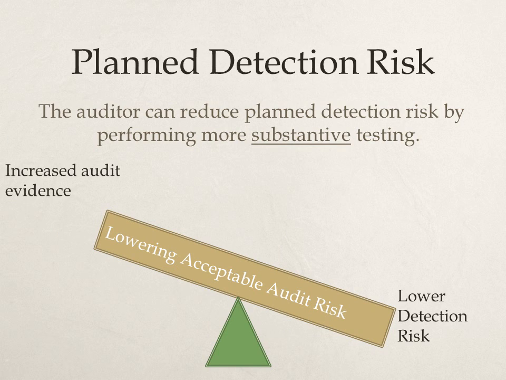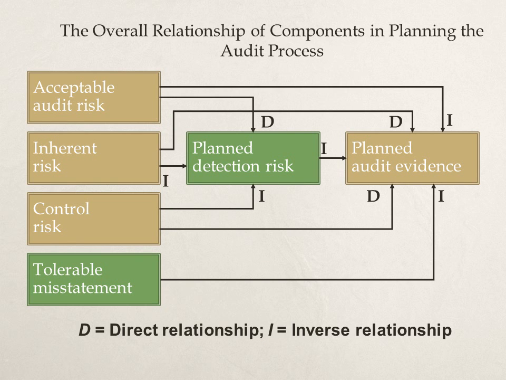The reason why we continually talk about detection risk being such an important factor is it determines the amount of evidence we're going to collect. The lower the detection risk, the more evidence we're going to need. Lowering the detection risk means we want to be more confident that we are going to find all errors. If we want to be more confident, we're going to need more evidence. That evidence can be of a better nature, more extensive, or gathered later in the audit. Again, consider the nature, extent, and timing of the audit procedures.